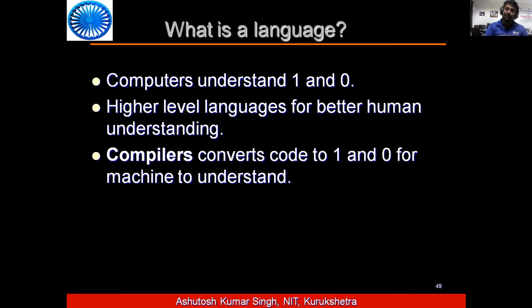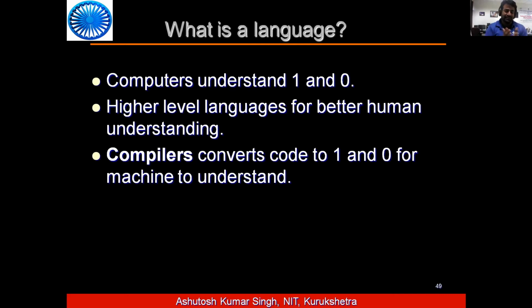And that 1 and 0 is also further converted into the form of voltage and current, because this is finally an electronic device. You plug it in, the power is there, the battery is there, therefore they run based on current and voltage. So this 1 and 0 is finally converted into the form of voltage.